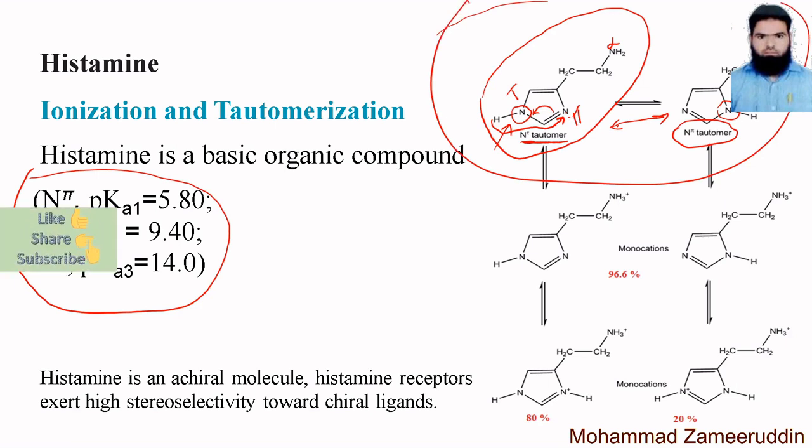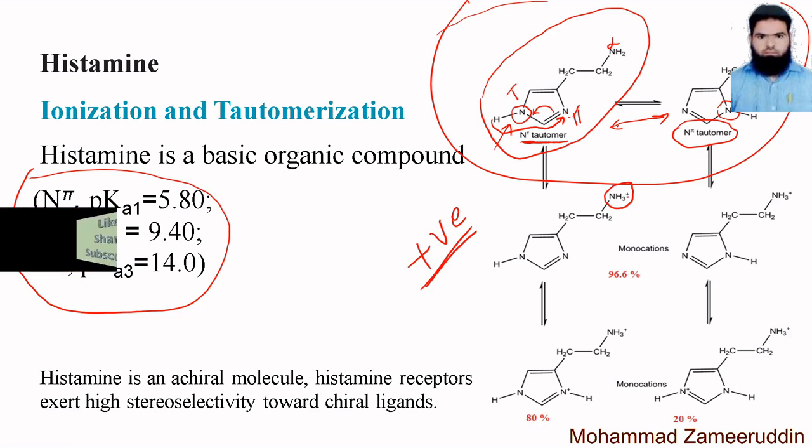Now ionization. Histamine in the body exists in the ionized form, and it always exists in a positively ionized form. See here, there is a positive charge on the histamine, on the amino group. This amino group gains the positive charge, and histamine always exists as a positively charged ion, attached to the negatively charged protein in the mast cell.